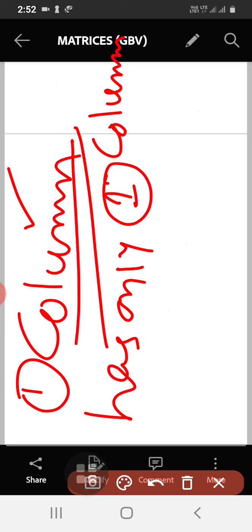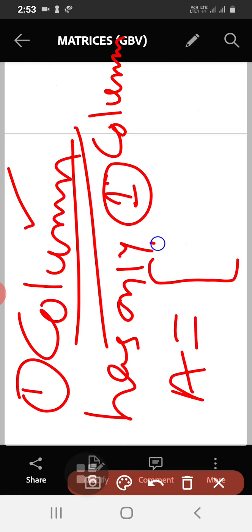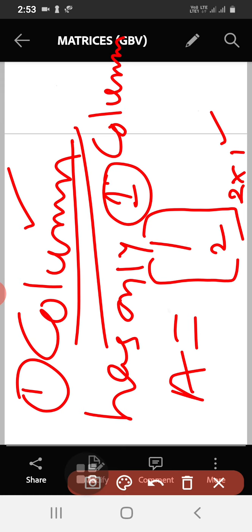So for example, take this one, 1, 2. What is the order here? 2 cross 1. The number of columns is 1. So this is a column matrix. Simple. It is a matrix having only one column, with any number of rows. Rows are not related to us here. Only column should be 1. This is called column matrix.